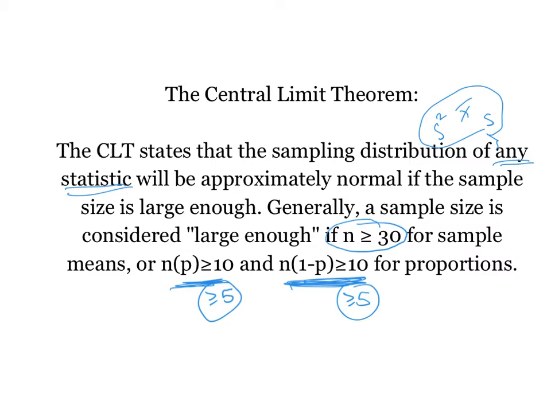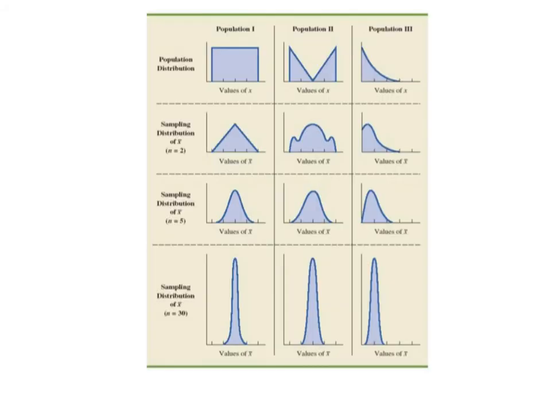And that's a big deal because then I can use the standard normal distribution and z-scores to answer questions about how accurate samples might be. Okay, so this is a very important theorem in statistics. Some people say it's the most important theorem in statistics because it allows us to use this sampling distribution idea.